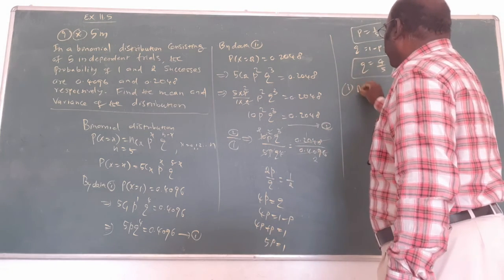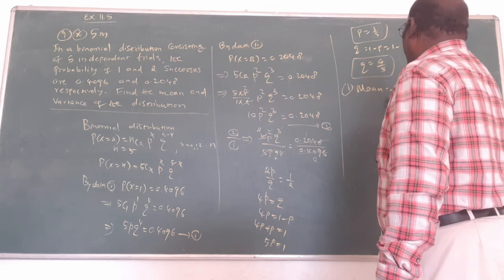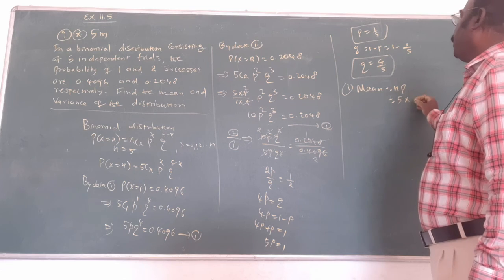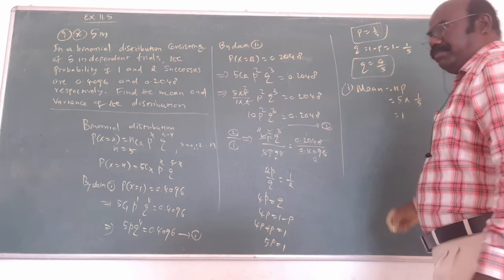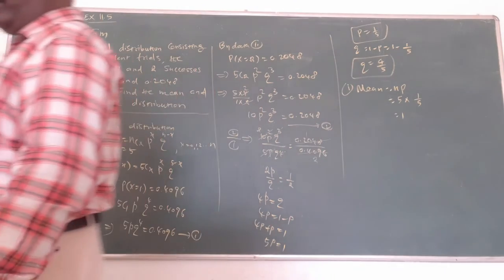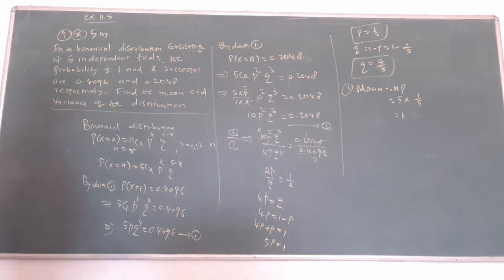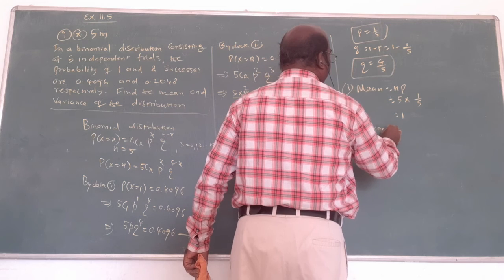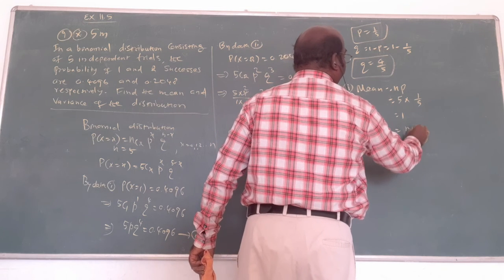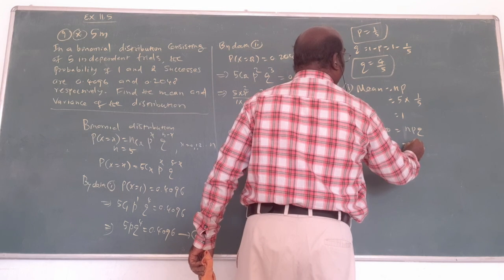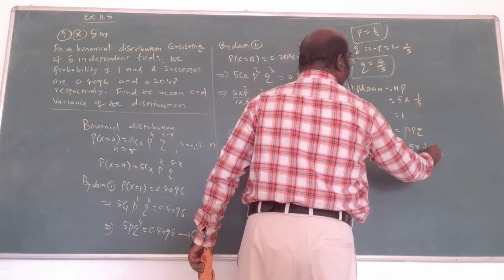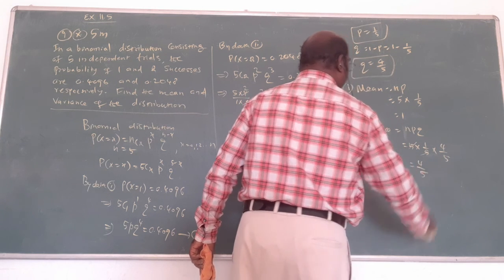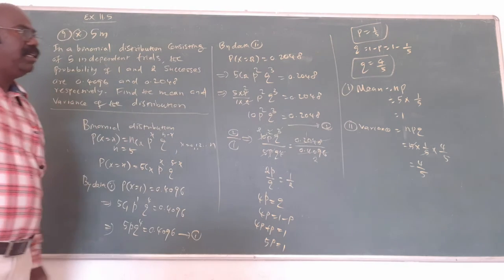Now what is being asked? Mean is asked. Mean, np is the formula. N is 5 into p is 1 by 5. That is the answer. Mean is 1. Now variance is asked. What is the formula? npq. N is what? 5, into 1 by 5 with 4 by 5. So we cancel now. That's all. In this way you will find the answer.